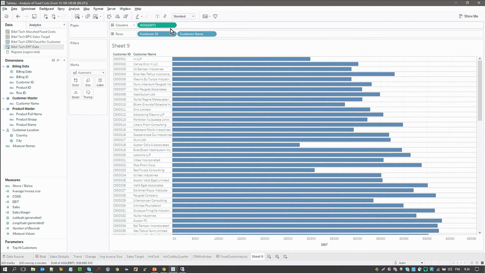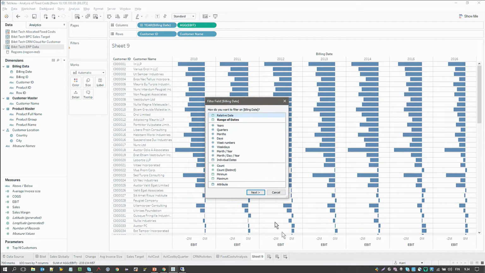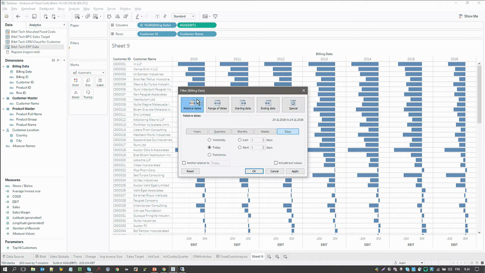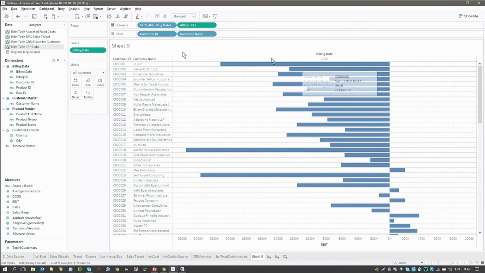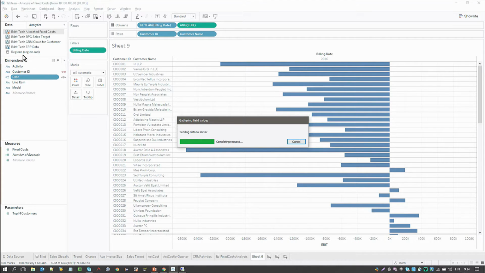And then actually split that off by quarter, and then just choose this year. There, and then I will just also check that I have my data sources linked properly, so it will pull in all the data.